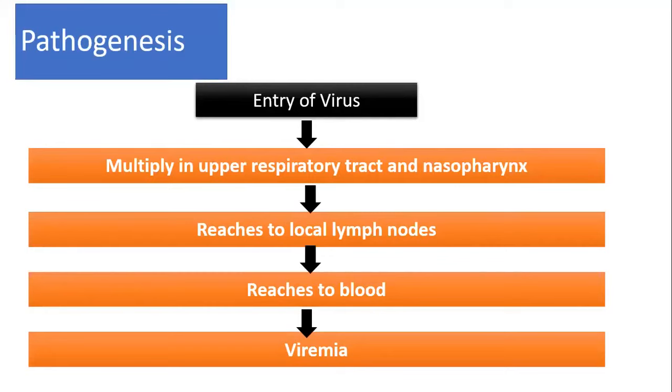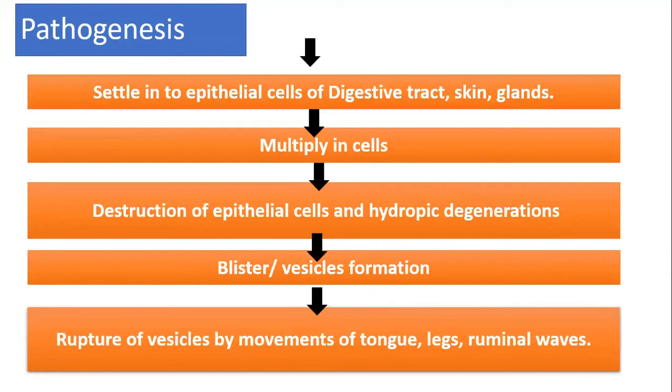Pathogenesis: first, there is entry of the virus. Then the virus multiplies in the upper respiratory tract and nasopharynx. It reaches the local lymph nodes, and from the local lymph nodes it reaches the blood. After viremia, the organisms settle into various parts of the body, especially where epithelial cells are present, such as the epithelial cells of the digestive tract, skin, and glands. The virus multiplies there, maybe in the skin, the oral mucosa, or the mammary gland.